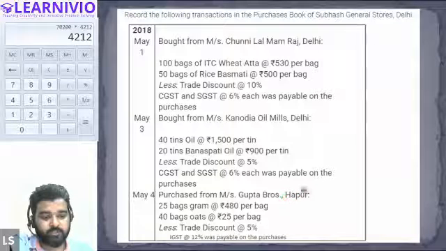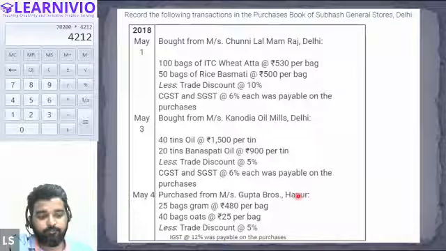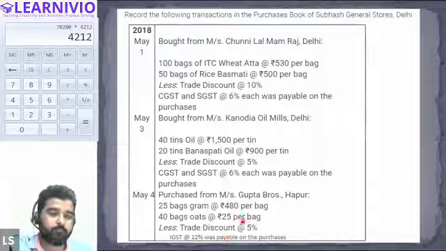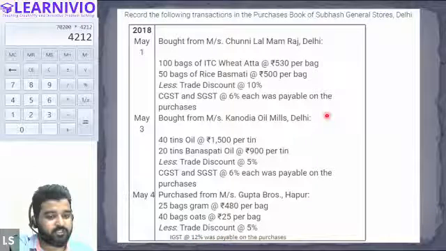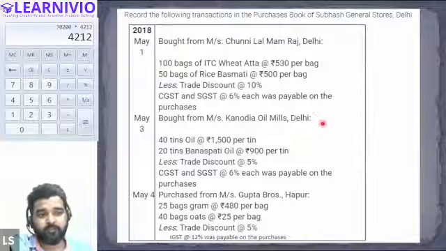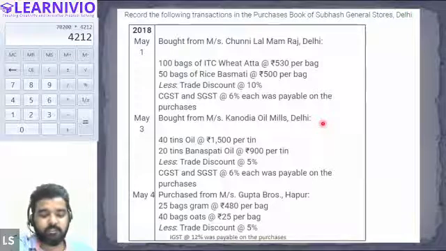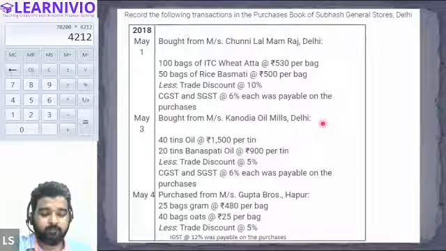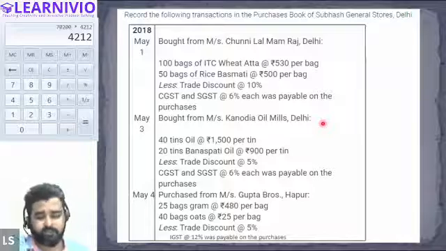So we are purchasing from another state. Therefore, in this case, IGST is applicable at the rate of 12%. Is it clear, everyone? When CGST, SGST is applicable, and when IGST is applicable. When you are buying goods from the same state, SGST and CGST apply. When buying goods from another state, IGST will be applicable. Other than this, there will be no change in the calculation part. The calculation will be done the same.